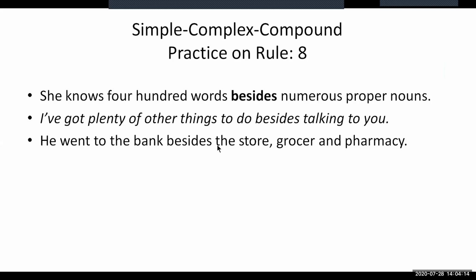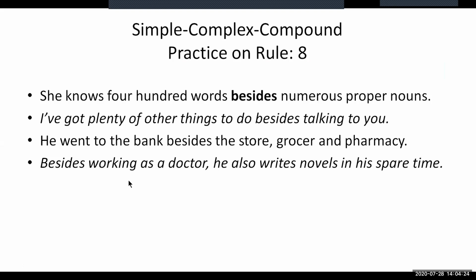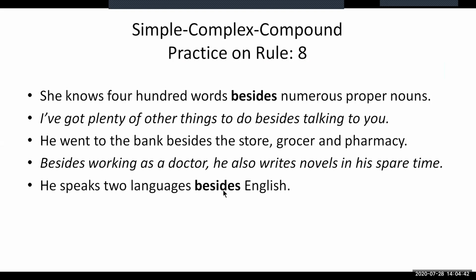This is in complex. This is in simple form. I am asking you to make it complex and compound. The fourth sentence, "Besides working as a doctor, he also writes novels in his spare time," is in simple form, and you need to make this statement complex and compound. The fifth sentence, "He speaks two other languages besides English," is in simple form, and you need to make this complex and compound.